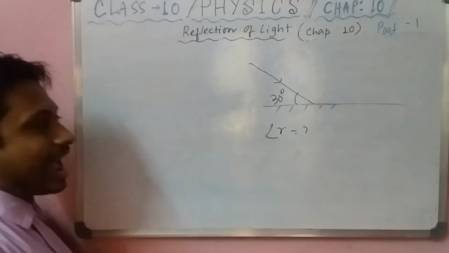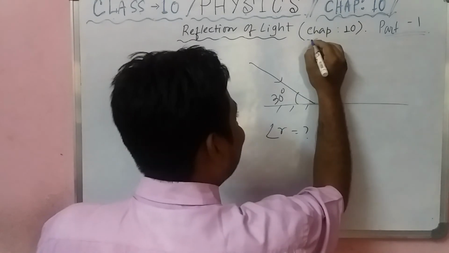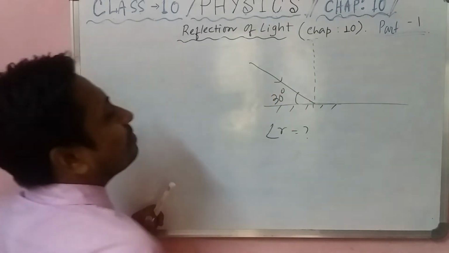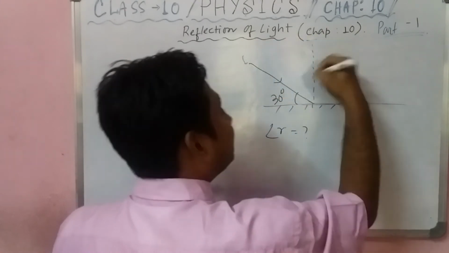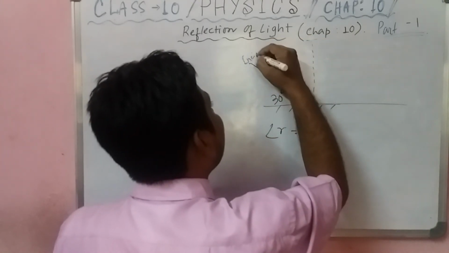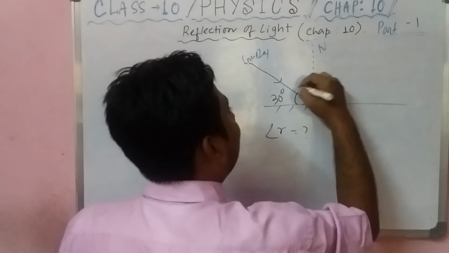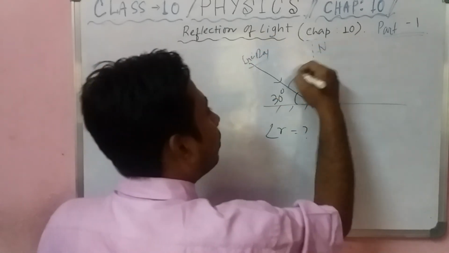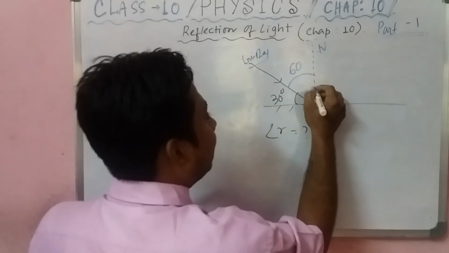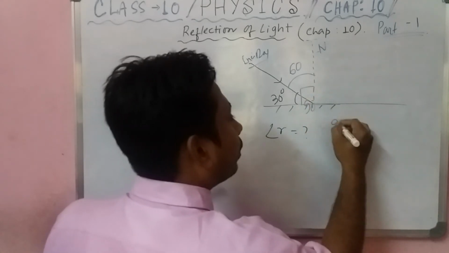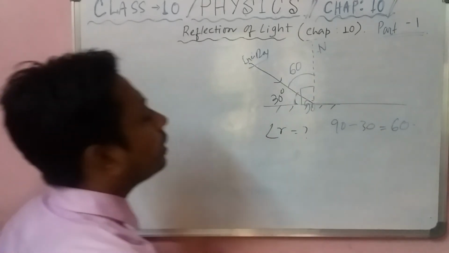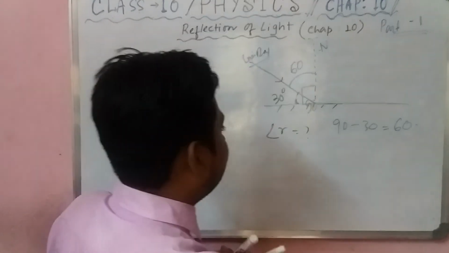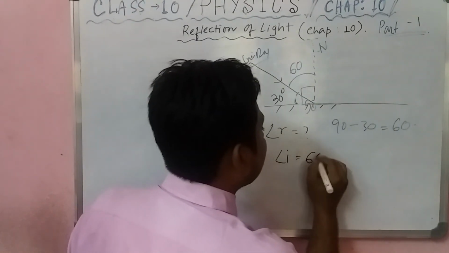Yes, you are absolutely right. First of all, you have to draw a normal, because the angle of incidence is the angle between incident ray and normal, which is equal to 60. Total 90, am I right, students? So 90 minus 30 is equal to 60. So the angle of incidence is equal to 60.